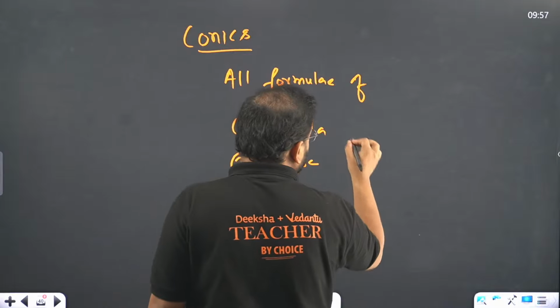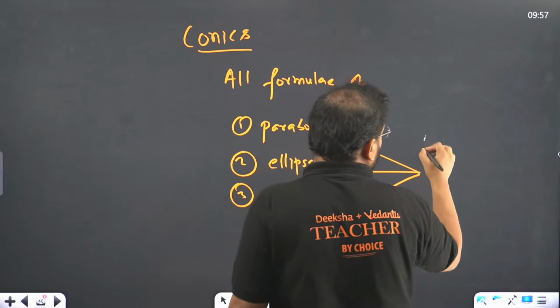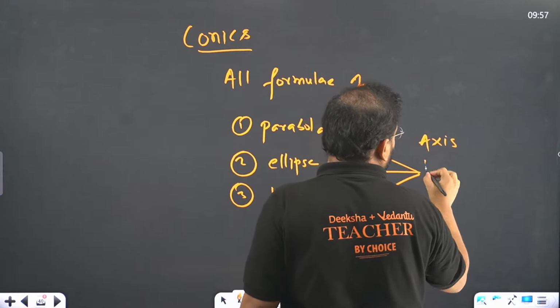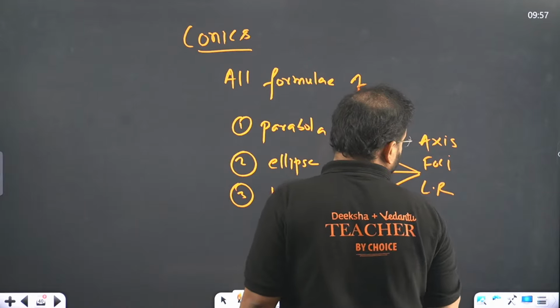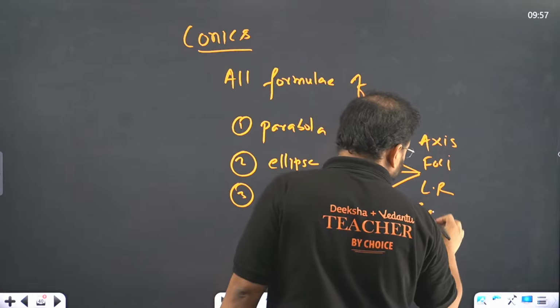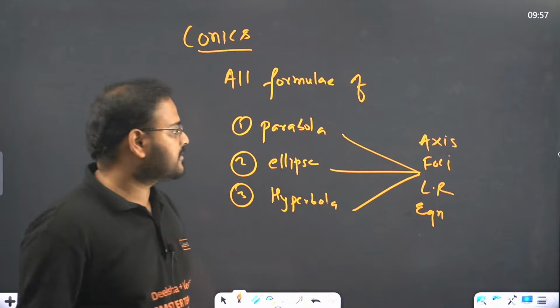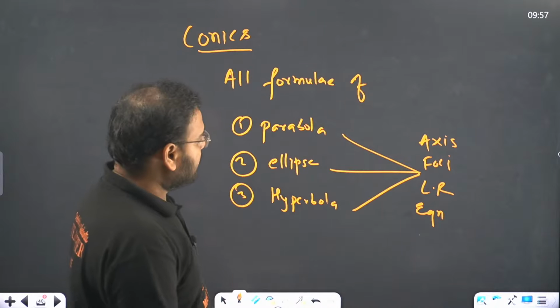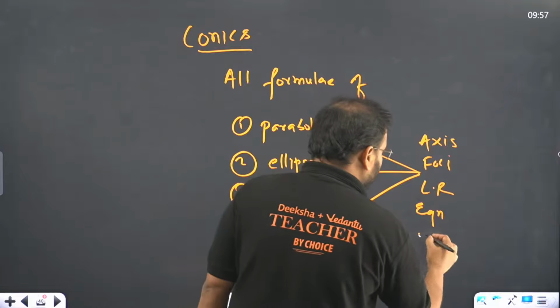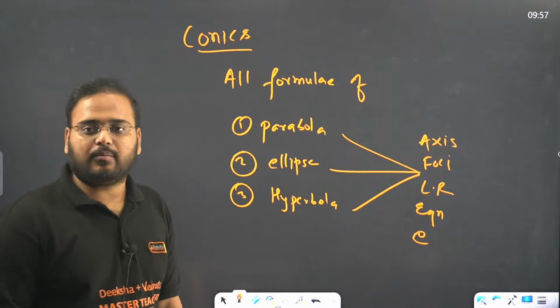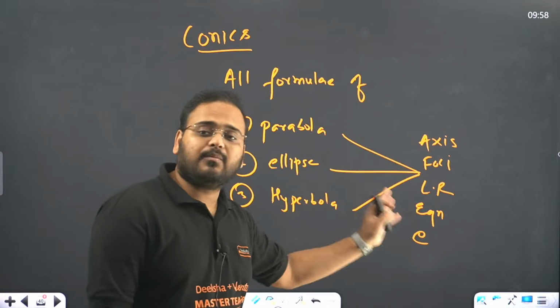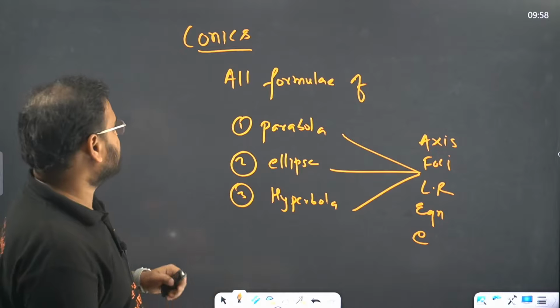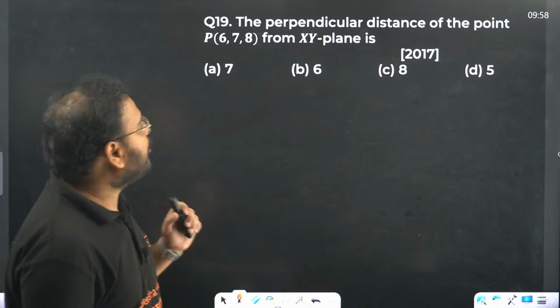And what are the major ones? If I have to talk about the major ones, for axis we have the formula, foci, then we have latus rectum, then we have equation of these curves. These are the major concerns. Anything else? Yeah, of course eccentricity also. That is going to be the 5 major formulas that you need to remember. Of course you can remember all of them, it will be helpful, but these 5 are the more important ones if you can see the pattern of the questions. Moving on to your question number 19, which is your question on introduction to 3D geometry.